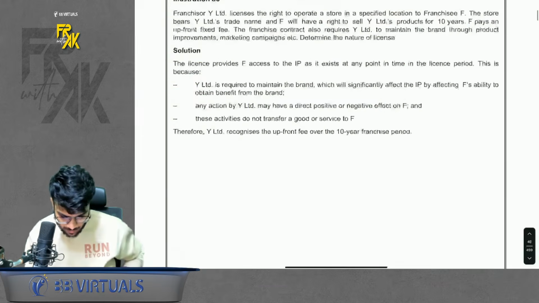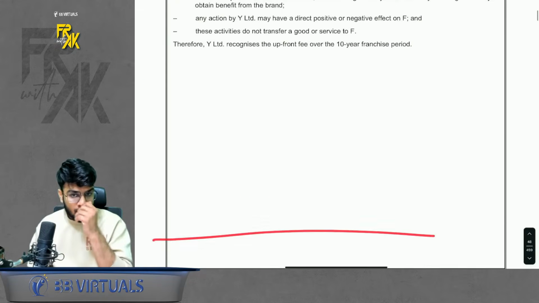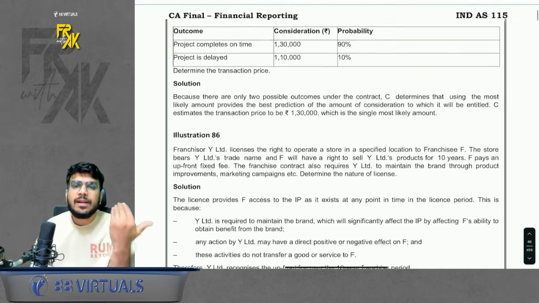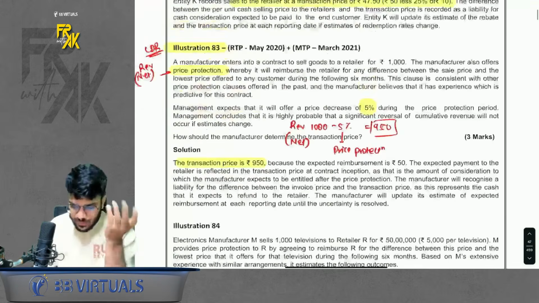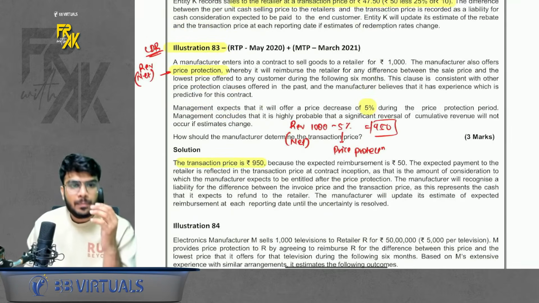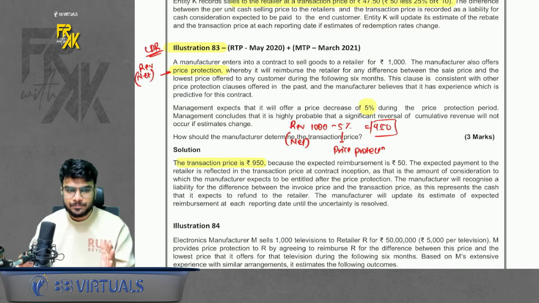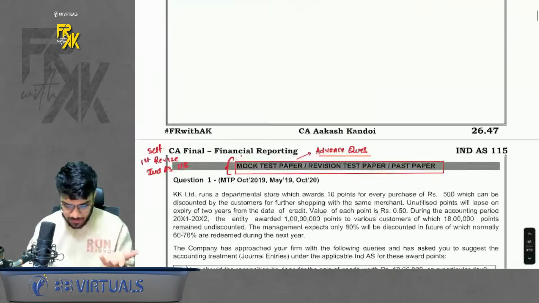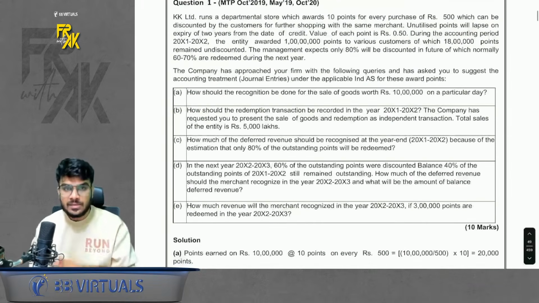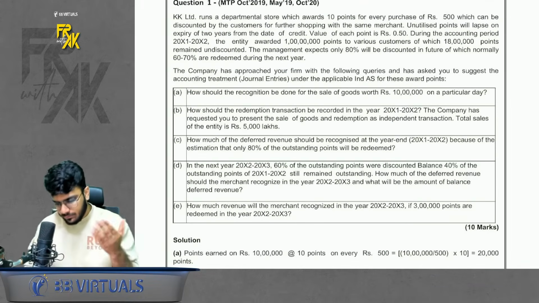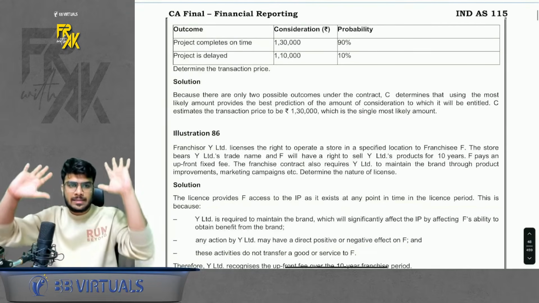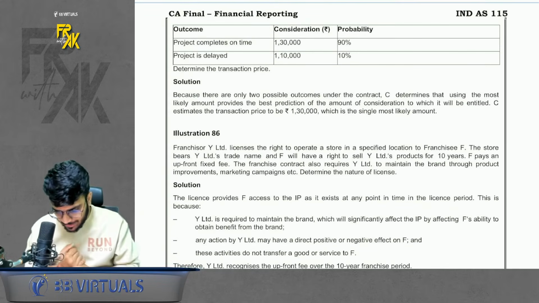That's it. This completes all the questions of the module along with the relevant concepts of Ind AS 115. Of course, there are questions of MTP, RTP also, but we have tried to cover all the concepts along with all the questions of the module as well. There are MTP, RTP questions also, which are there for you. But till module and till all the concepts are done. I hope this revision was helpful for you.